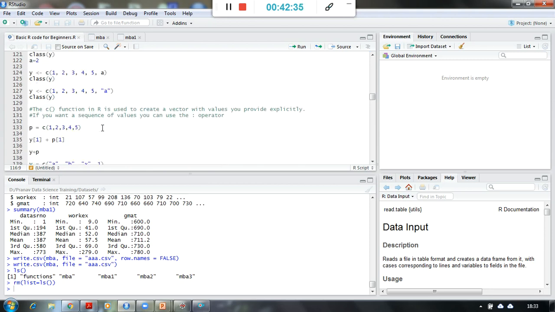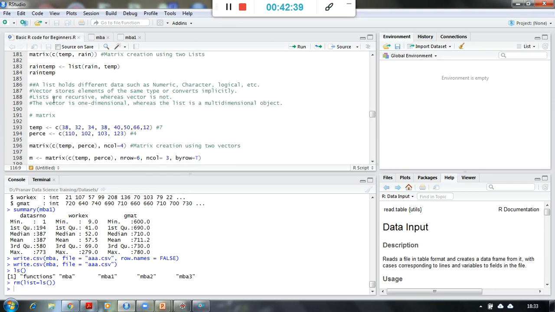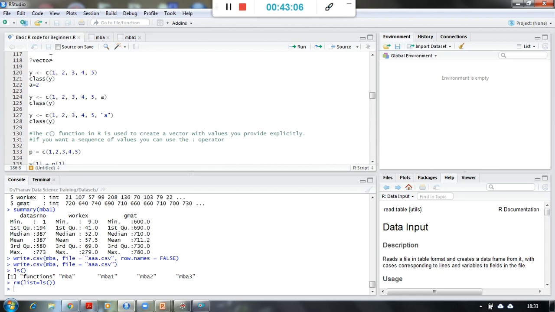So basically, a vector stores elements of the same type, and a list is recursive and stores different data such as numerical data, character data, logical data, etc. So this is the basic difference between a list and a vector. First of all, let us play around with this vector.